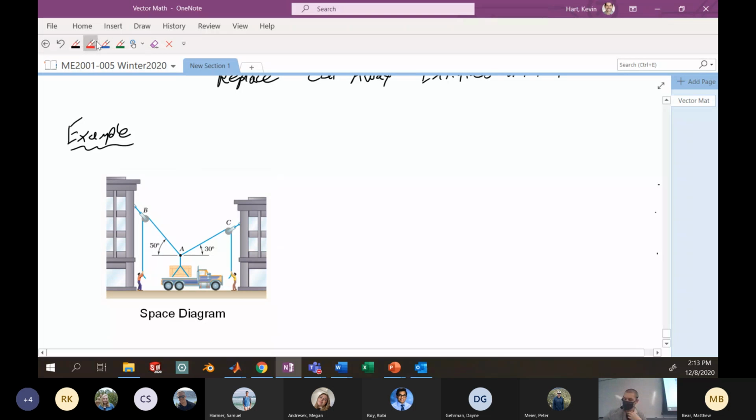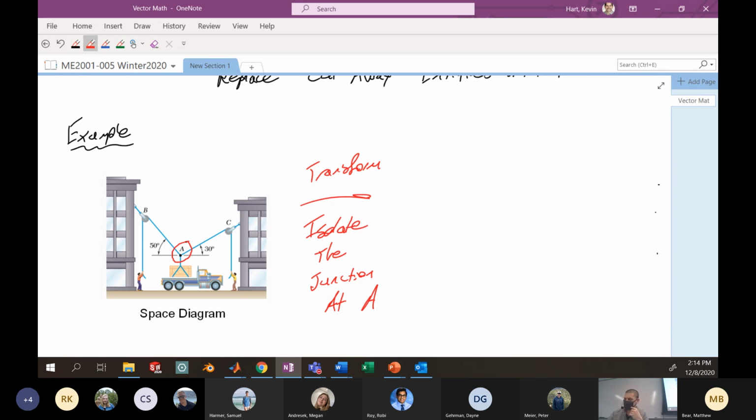So you would transform this particular setup into a free body diagram, with some of the techniques that we're about to learn, into something that looks like this. Here we're going to isolate the junction at A. When we think about isolating that junction, I'm going to draw a circle around that point.